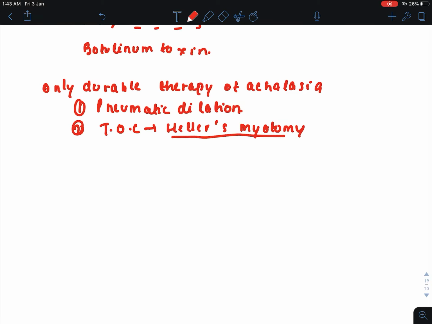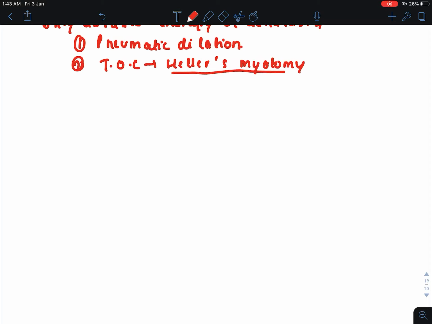Now we have completed achalasia cardia, but lastly I told you we will see one complication in the last stage. That last complication is cancer. This cancer is due to the food particles present in the esophagus irritating the squamous cells of the esophagus.